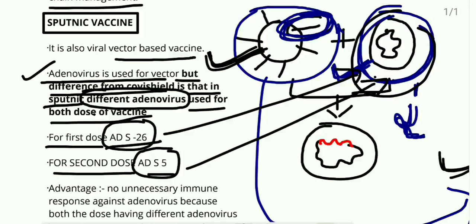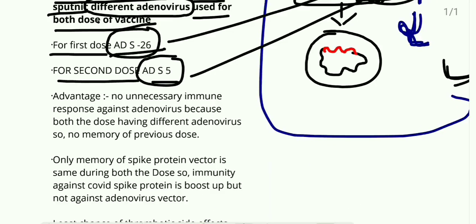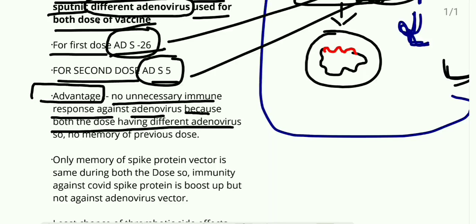So let's learn. The advantage is that there is no unnecessary immune response against the adenovirus, because both doses have different adenoviruses, so there is no memory of the previous dose. The person taking the vaccine has a memory of only the spike protein genome of the coronavirus, but no memory of the previous adenovirus immunity.